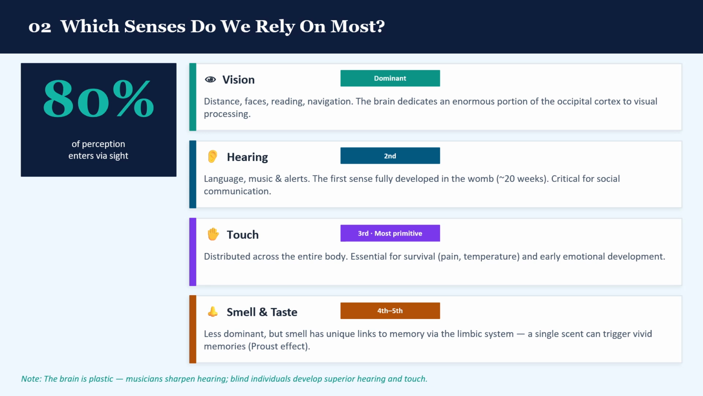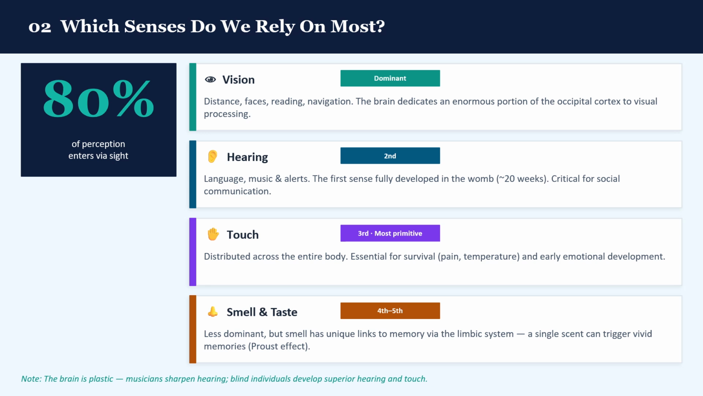Finally, smell and taste are less dominant in humans compared to other mammals, but smell has a special connection to memory through the limbic system. That's why a familiar scent can suddenly bring back a very vivid memory. This is called the Proust effect.